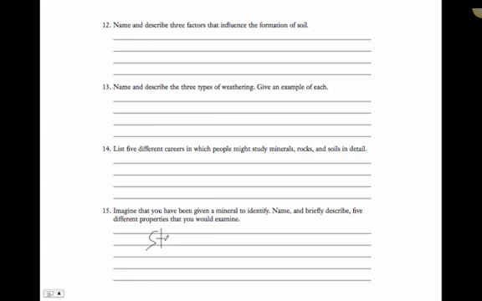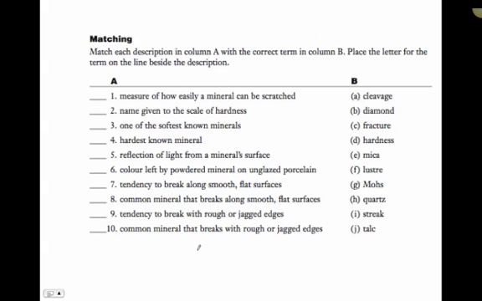So what kind of powder does it leave behind on a ceramic plate? The streak test is another property we could do. And how it breaks apart. So it's cleavage. Does it break apart in kind of wafers like mica, or does it just crumble in different size pieces? So there's 5 properties we could use. Let's see if we can match up now.